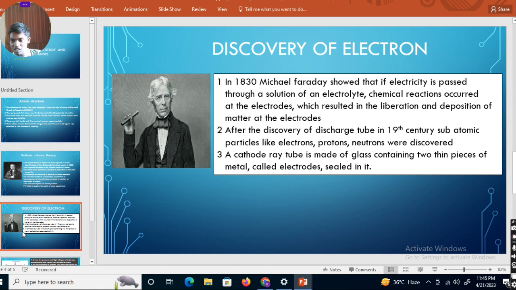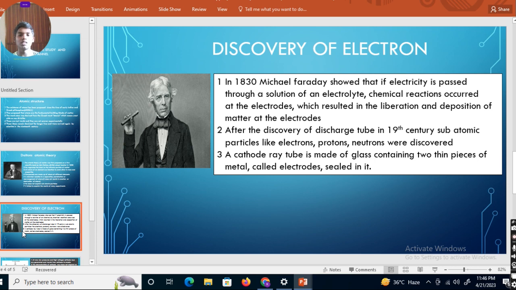So, when we take an electrolyte and electricity is passed through the electrolyte, chemical reactions occur. We know that electrodes means cathode and anode. Chemical reactions occur at cathode and anode, which resulted in the liberation and deposition of matter at the electrodes. The matter will deposit at cathode and matter will deposit at anode. And after the discovery of the discharge tube in the 19th century, the subatomic particles were discovered.